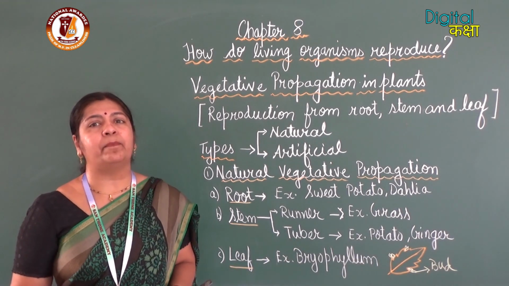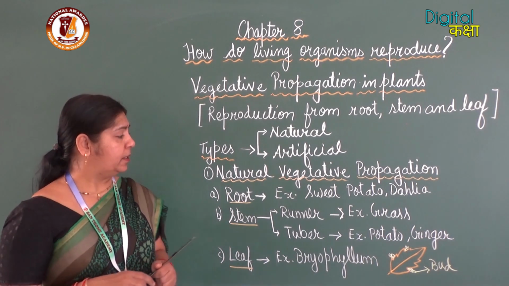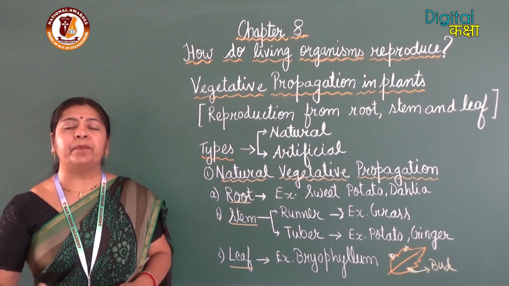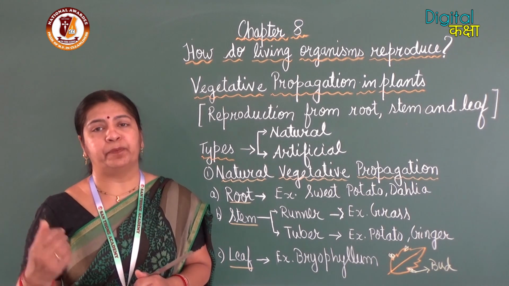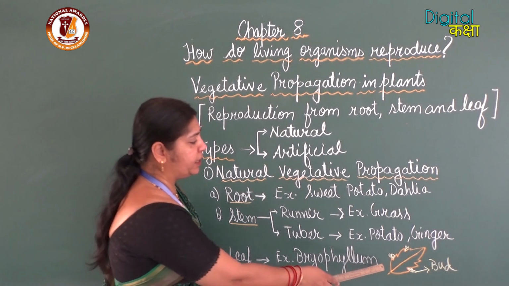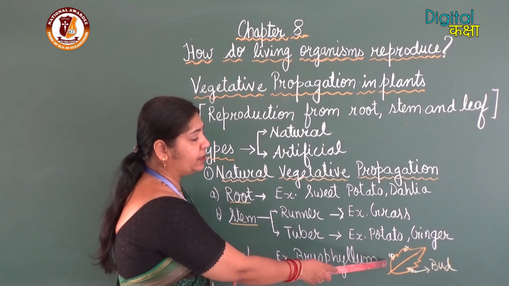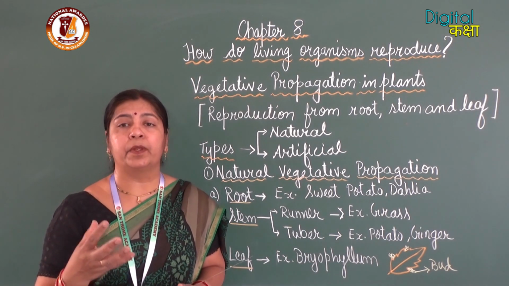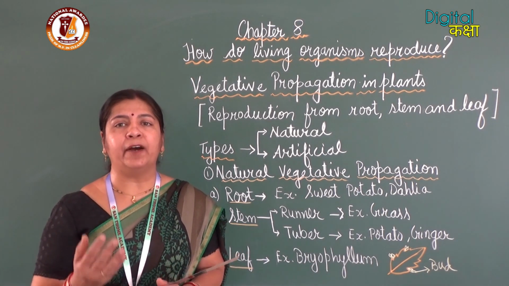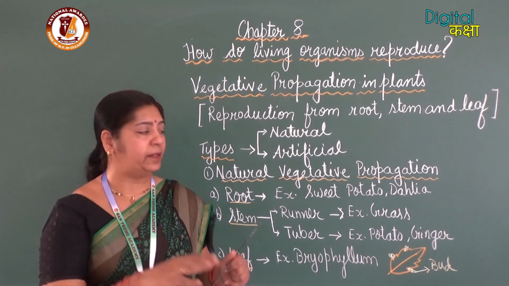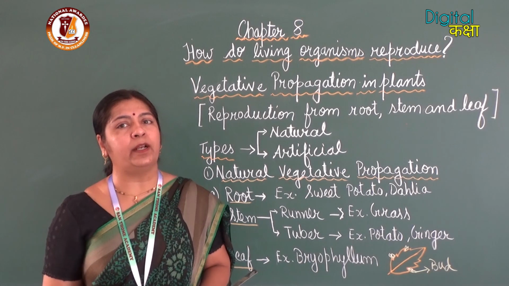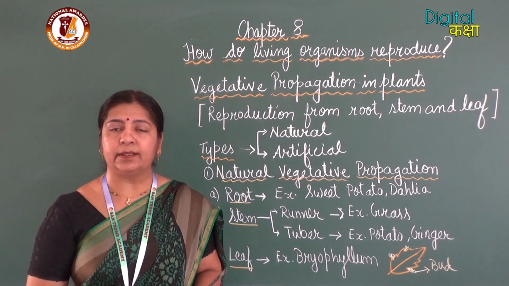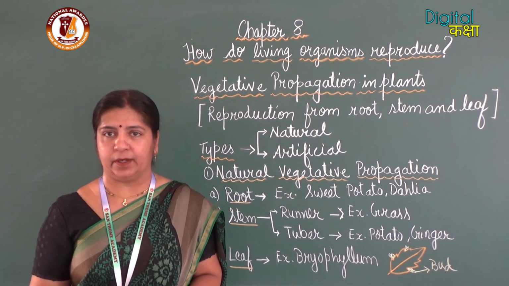The next part of the plant involved in vegetative propagation is the leaf. An example of leaf is bryophyllum. As you can see here in the diagram, the bryophyllum leaf reproduces offsprings. On the margin of the leaf, small adventitious buds grow. They grow in size, and after some time they detach from the leaf surface, fall into the soil, and then grow into a new plant. So this is reproduction from leaf.